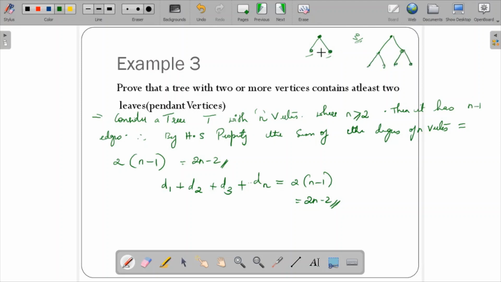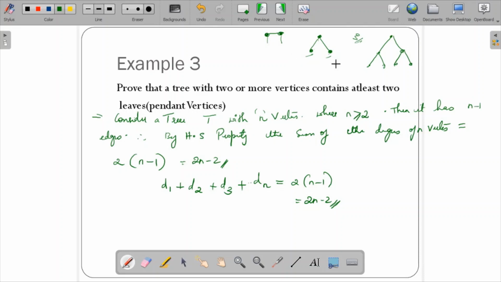If it is 2 also, this is a pendant vertex, this is also a pendant vertex. A vertex with degree 1 is always called a pendant vertex. So that's what we have to prove.